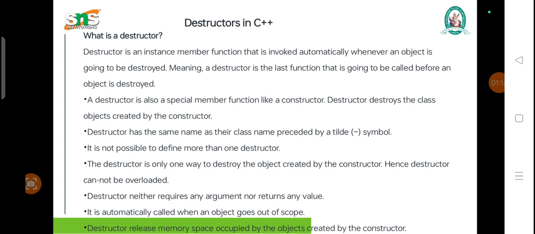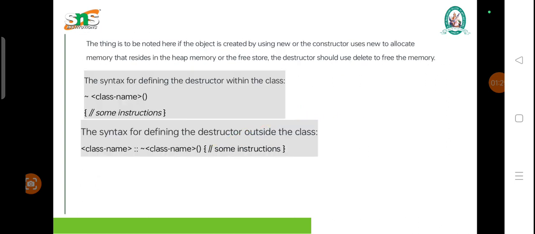Destructor neither requires any argument nor returns any value. It is automatically called when an object goes out of scope. And also the destructor releases the memory space occupied by the object that is created by the constructor. Next are the things to be noted. If the object is created by using new, or the constructor uses new to allocate memory that resides in the heap memory or free storage, the destructor should use delete to free the memory.